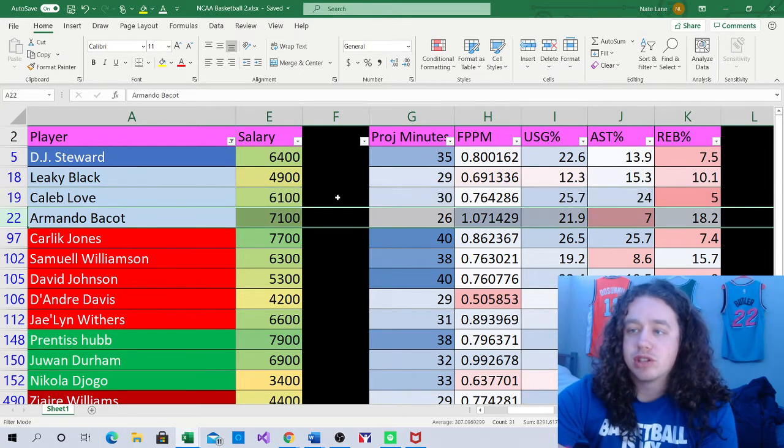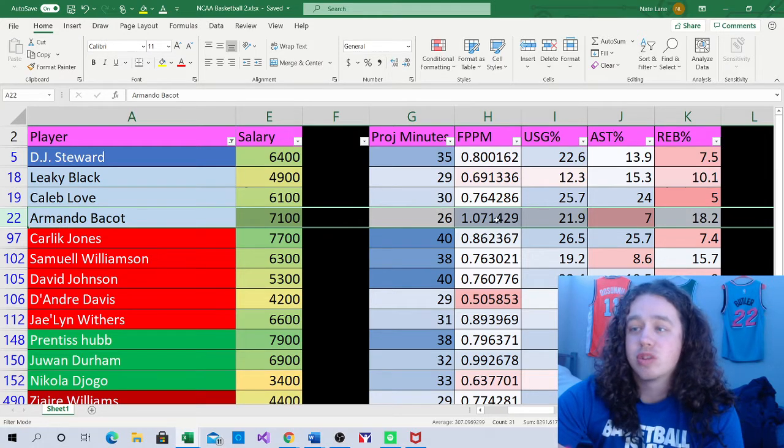Armando Bacot at $7,100 is the same thing. His minutes can be kind of capped here. I gave him 26 today, but he is a 1.07 point per minute player with a usage rate of 21.9 and a rebound rate of 18.2. Those are the type of players I like to have in tournaments. He has a lot of upside, but his floor may not be as high as some others.